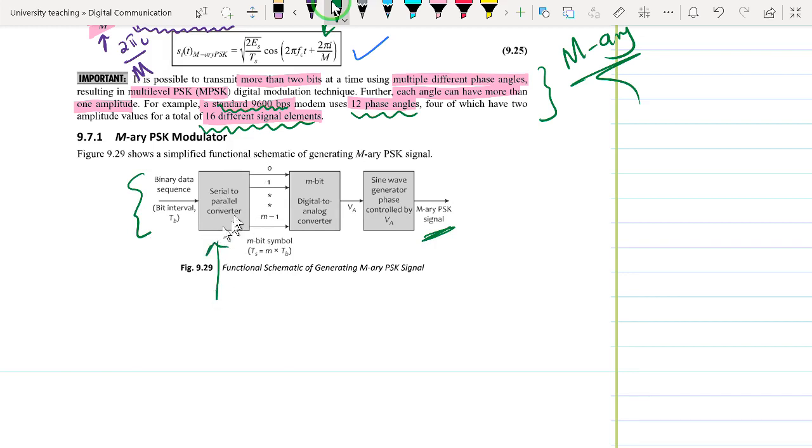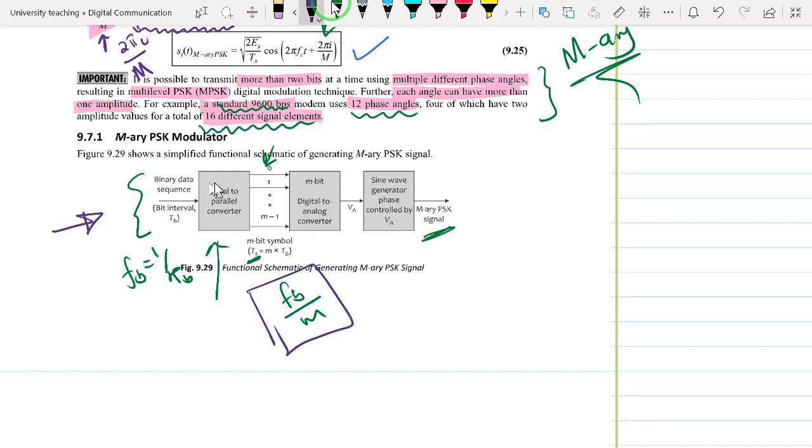The data arrives at the rate of FB, which is equal to 1 over TB, but it is output at a rate of FB divided by m. So there is a higher rate of binary input, but the output is coming at a slower rate because the bits are first arranged into parallel form, and then output to our digital to analog converter.